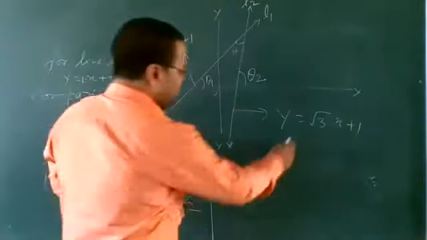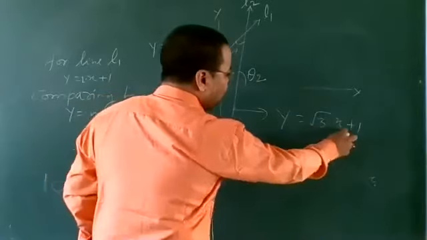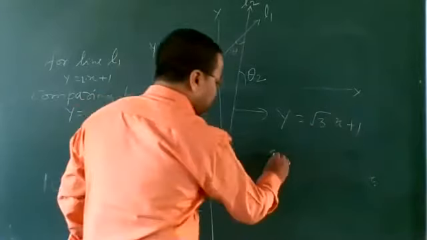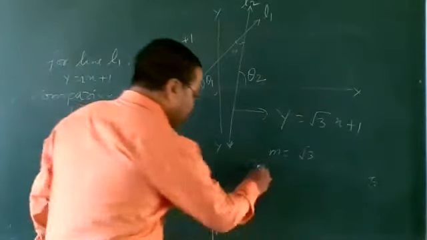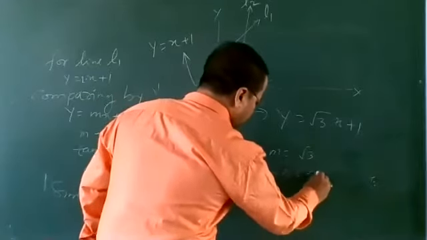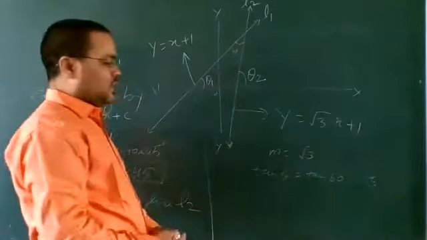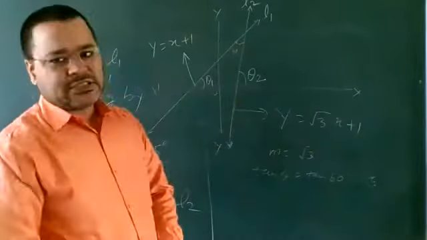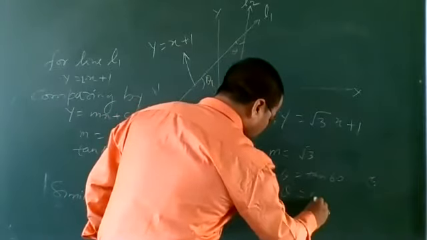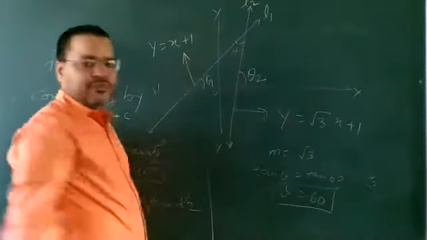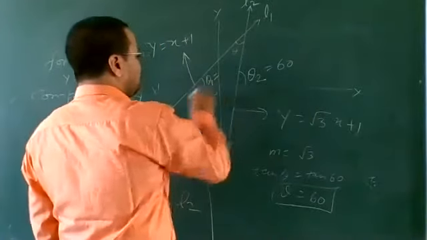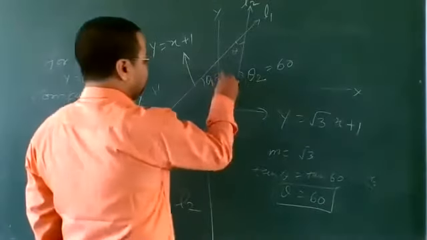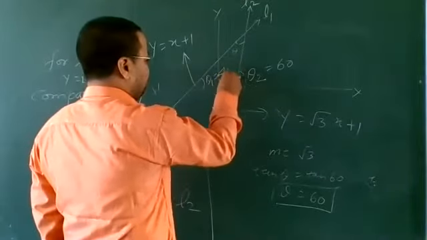Then if we compare here, y is equal to root 3x plus 1, we find that m is equal to root 3. So here tan theta is equal to what? Tan 60. Because the value of tan 60 is equal to root 3. So in that case, theta will be equal to 60 degree. It means this value is 60 degree and this value is 45 degree.